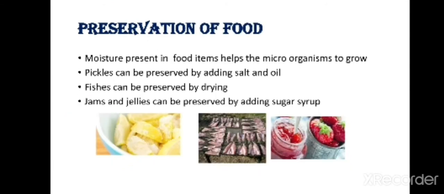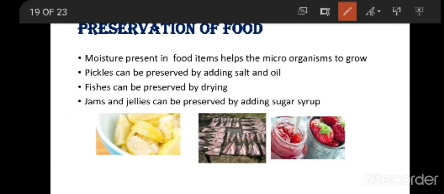Now, if you want to preserve food, what do we have to do? You all know the moisture present in food items helps microorganisms to grow. Microorganisms' favorable condition is water, and in water they grow fast. But if you observe, some pickles will not spoil even for a year. Why? Because pickles are preserved by adding excess salt and oil. Salt has the capacity to remove the water from the food item.